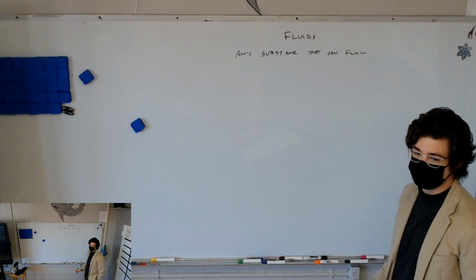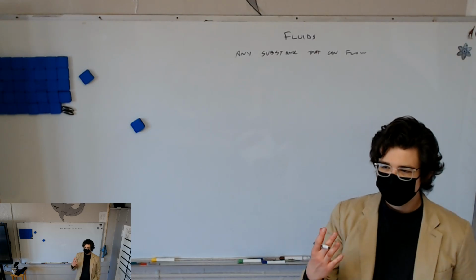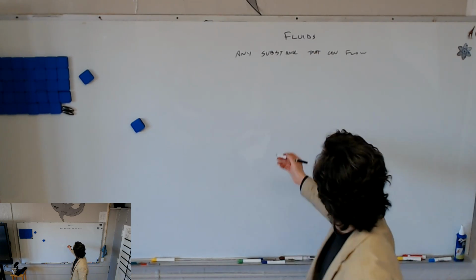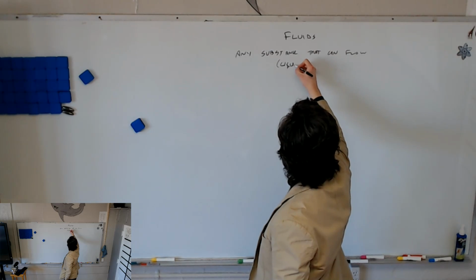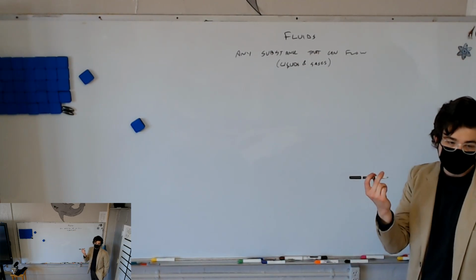What are some substances that can flow? Soda. Well, let's try not to be that specific. Water, milk, juice. Yeah, so in general, liquids and gases. Here we go. What about molten metal? What is that? Liquid. Yeah, molten metal is a liquid.